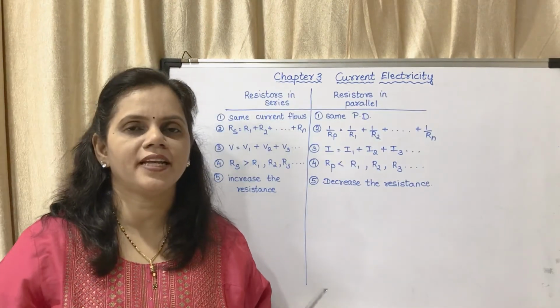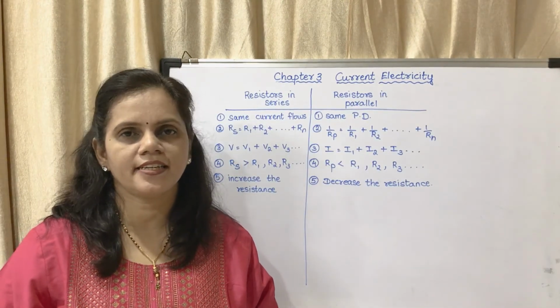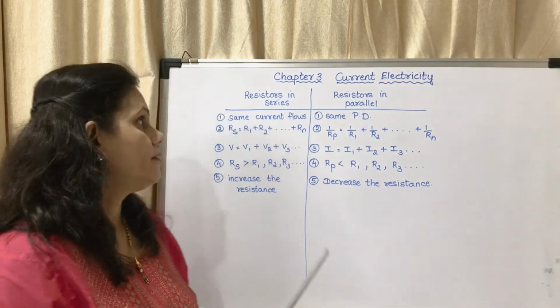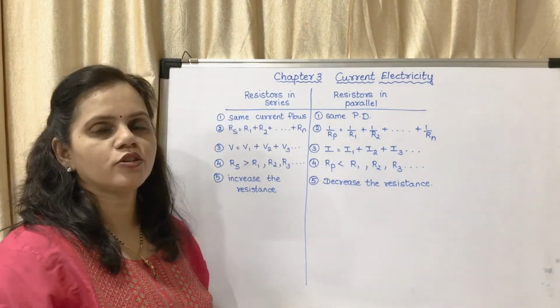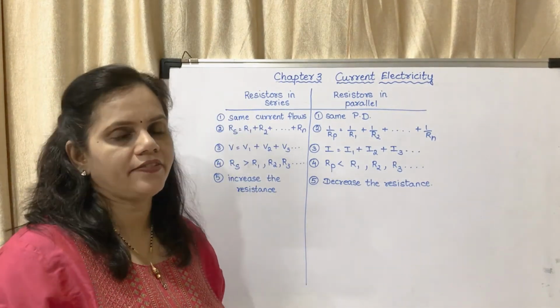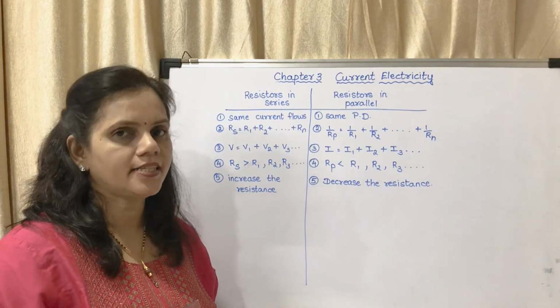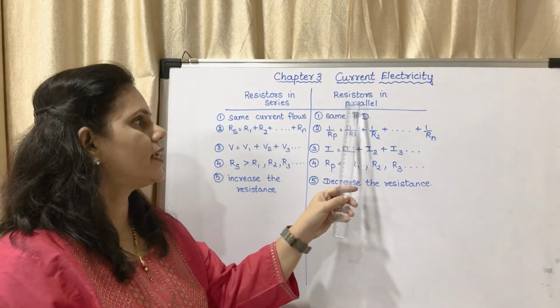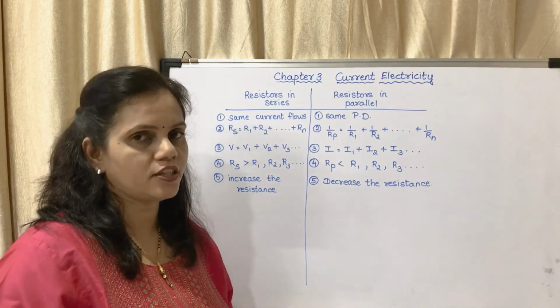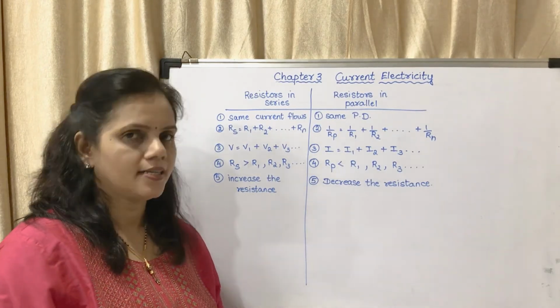Now this is the comparison between resistors in series and resistors in parallel. First, the same current flows through each and every resistor when they are connected in series. When they are connected in parallel, the potential difference across them is the same.